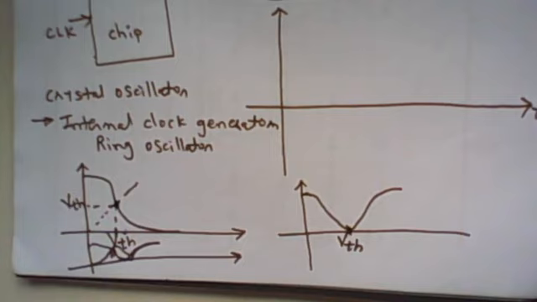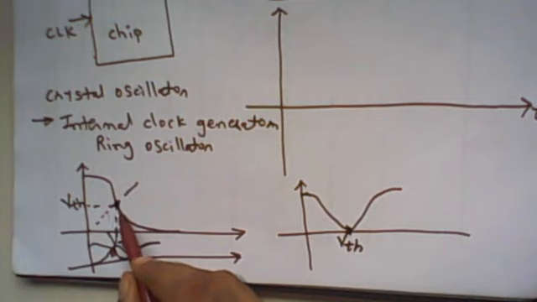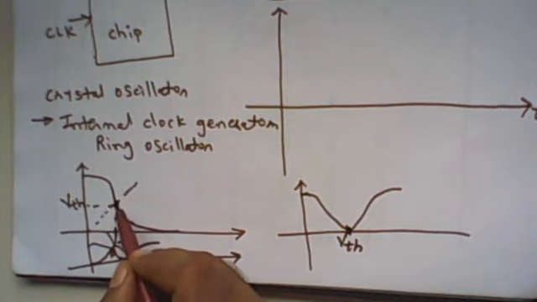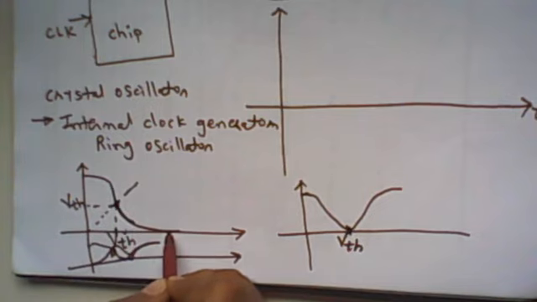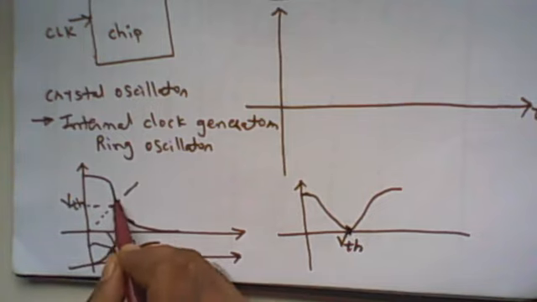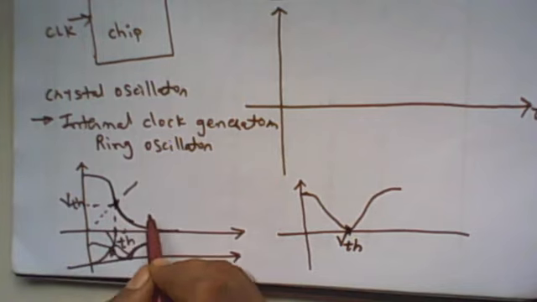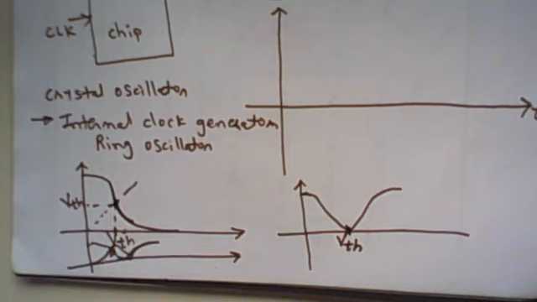Even in the transient region, with a slight voltage plus or minus, it goes either to logic 0 or logic 1 depending on the external noise voltage. If the external noise voltage is positive, it goes toward logic 0. If the external noise voltage is slightly negative, the output goes to logic 1. So VTH is the DC point in an inverter which is the highly unstable point.